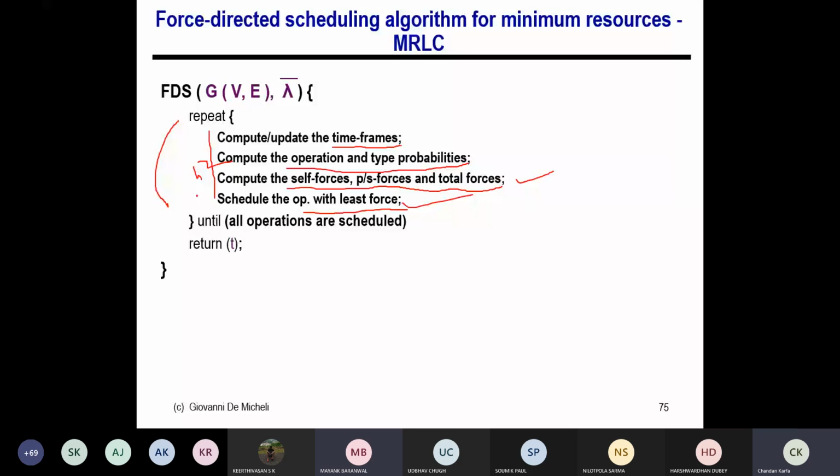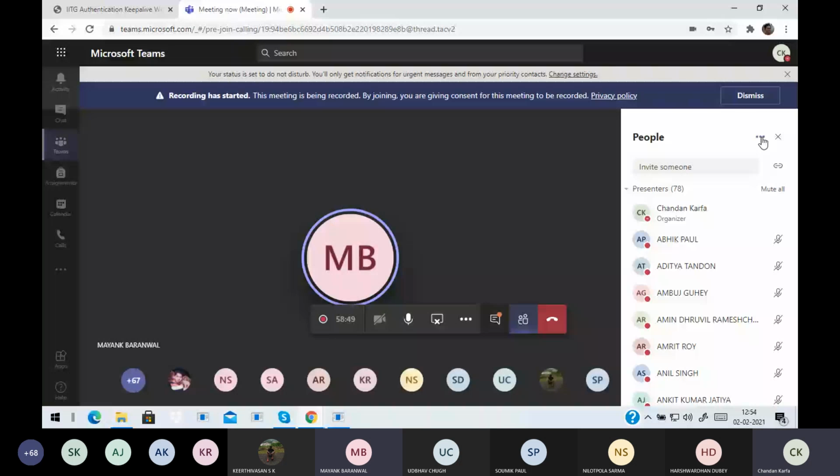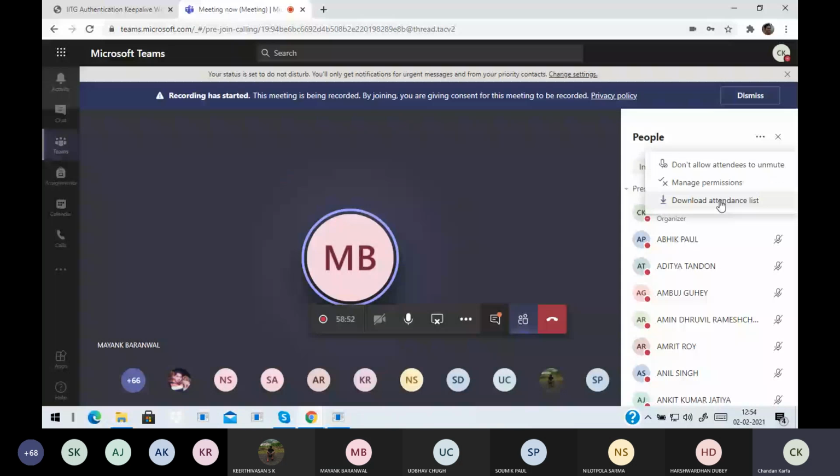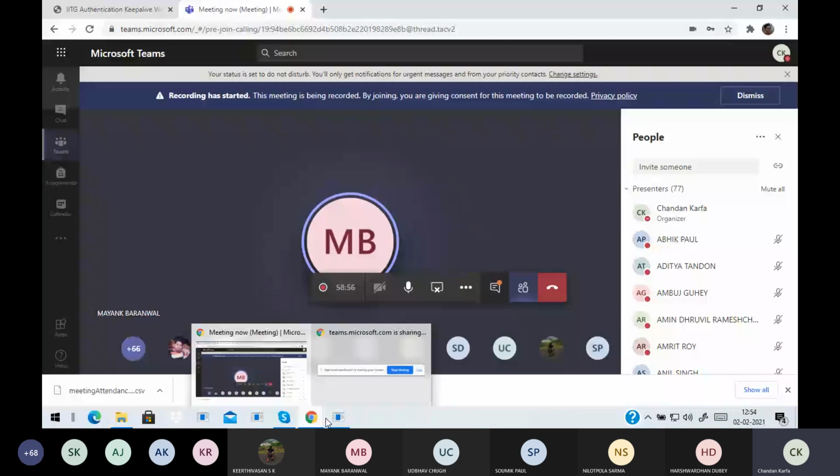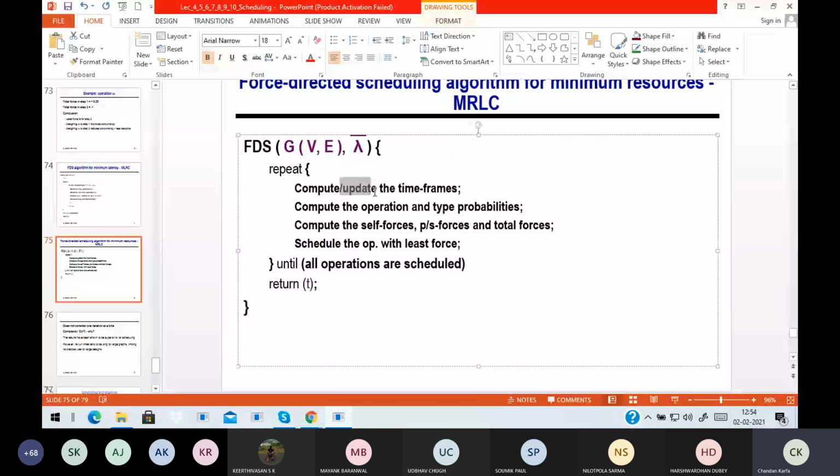So when we calculate the successor force, we have to calculate it for all nodes after the current node, right? Not just the immediate successor. Yeah, it's a good point that when you update, you may not have to update everybody, only some. That's why an efficient implementation gives you a better complexity. Many of the nodes are unaffected by the schedule of a single node, right? So you just have to update the nodes whose time frame gets disturbed. That's all. Okay, sir. Okay, any other question?